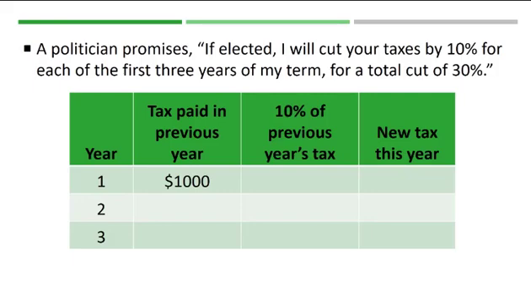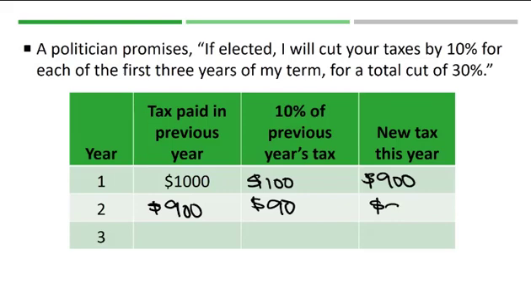So we'll find 10% of 1,000, which is 100, and we'll subtract that from 1,000 to find out that we would only be paying $900 in taxes the first year. So that's going to be our new reference value for year 2. And 10% of $900 is $90. When we take that away from 900, we would be paying $810 in taxes for year 2.